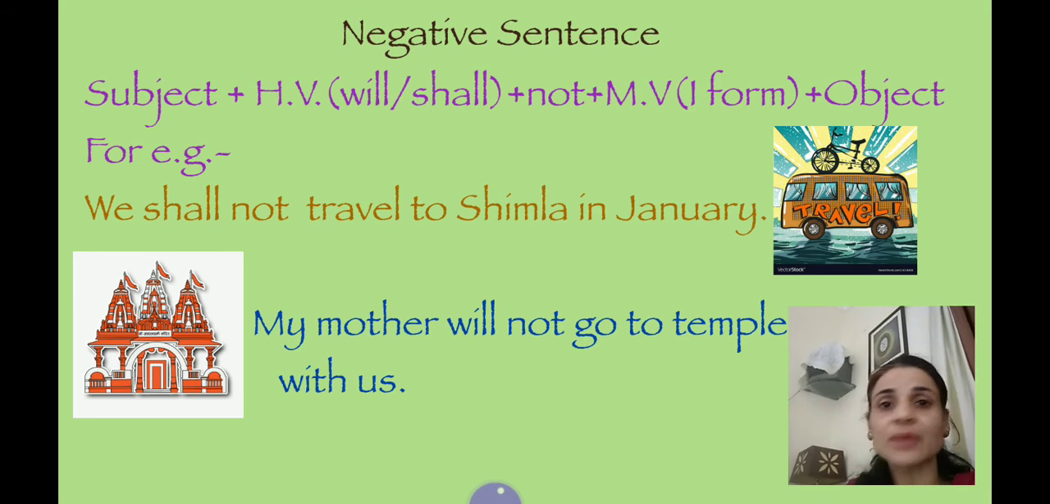Subject, helping verb will shall, and we will use not between helping verb and main verb plus object. Example, we shall not travel to Shimla in January. My mother will not go to temple with us. So not we have to use between helping verb will shall and main verb.